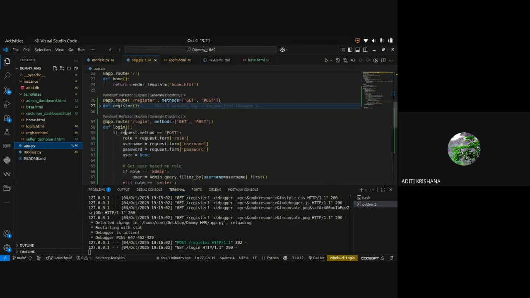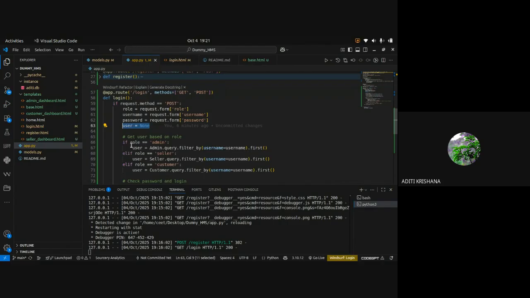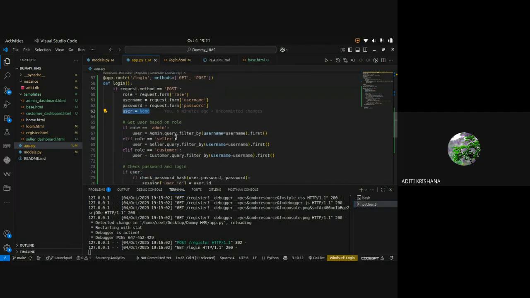Let's go to the route. I have defined the route path as /login, given the methods, given the name of the function. Again, request method has been done. And now whatever I am doing in my form is requested from the form and saved inside the new variables: role, username, and password. One new variable I have created, user, and I have set the value as none. Why? Because now it will be checking these three roles, that if the role was selected as admin, user will be queried from the admin table.